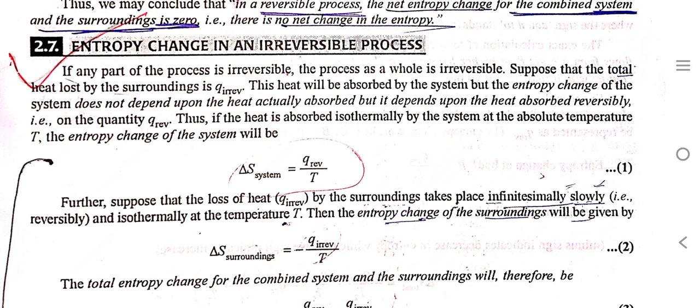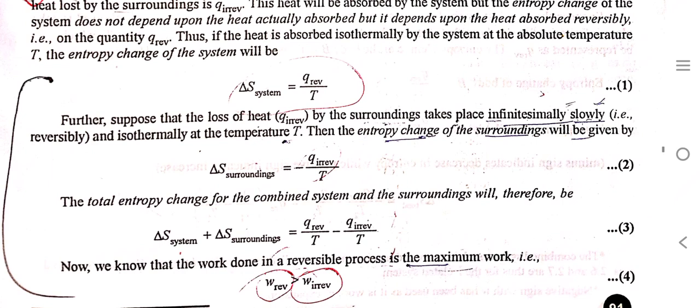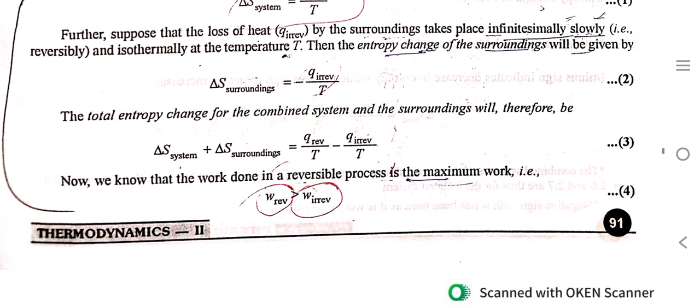Thus, if the heat is absorbed isothermally by the system at the absolute temperature T, the entropy change of the system will be delta S of system equal to Q reversible upon T. And for the surroundings, delta S of surroundings will be equal to minus Q irreversible upon T. So the total entropy change of the combined system and the surroundings will be delta S of system plus delta S of surroundings, equal to Q reversible upon T minus Q irreversible upon T.